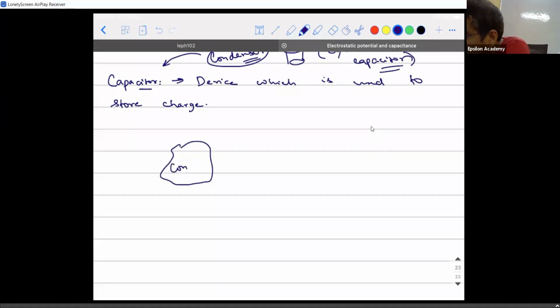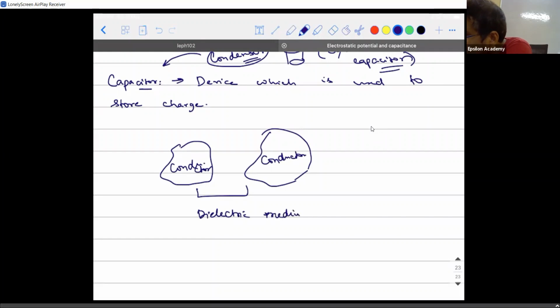I have a conductor and I have another conductor, which are separated by a dielectric medium, where one conductor has positive charge and the other conductor has negative charge on it, of equal magnitude. Then this kind of arrangement is what is called a capacitor.